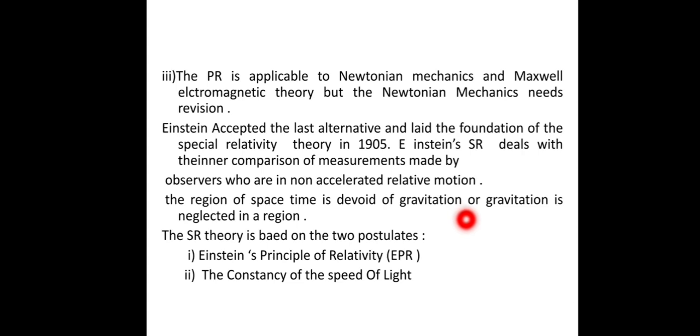The region of space-time where we discuss the special theory of relativity is devoid of gravitation. That is, gravity is not present or is neglected in that region. This is very important: the special theory of relativity is not under the influence of gravitation. And it is based on two postulates. The first is Einstein's principle of relativity, which says that the laws of physics are the same in all inertial frames, and the second is the constancy of the speed of light.